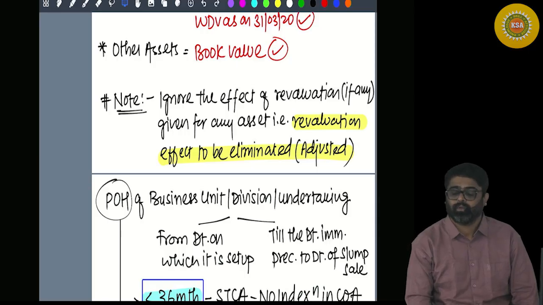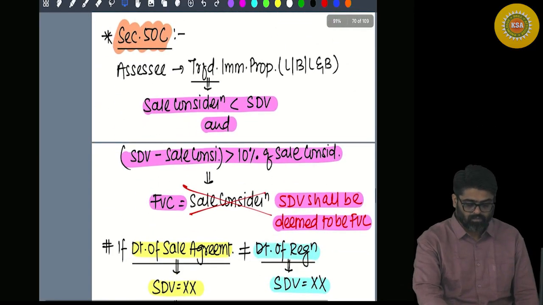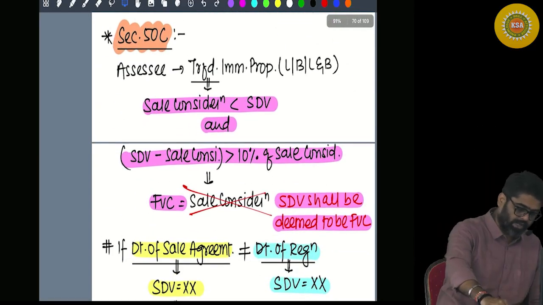Getting my point? So this was your section 50B. We'll continue from 50C after the break. Take a break, half an hour.